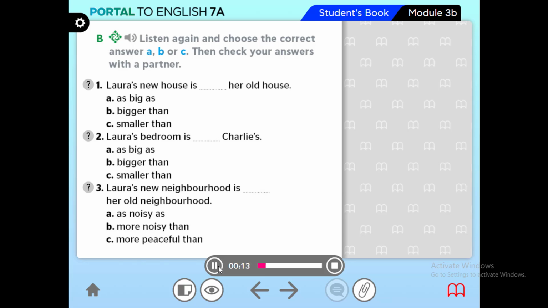Hey, Laura, what do you think of your new house? Well, I like it more than our old house because it's bigger and it's got...